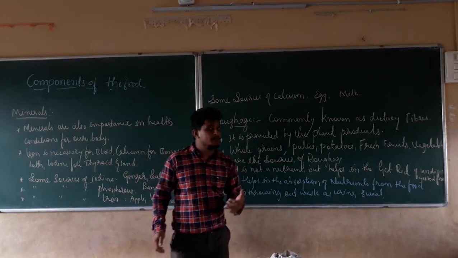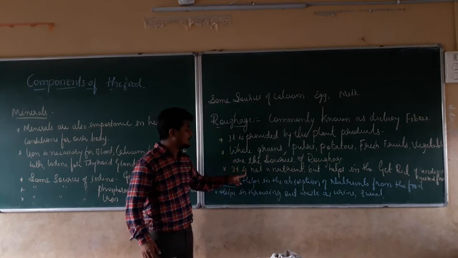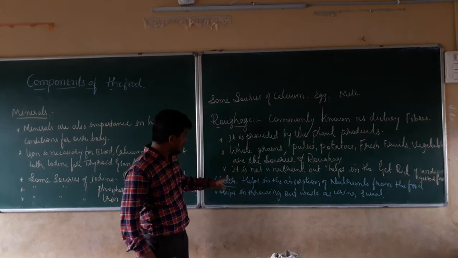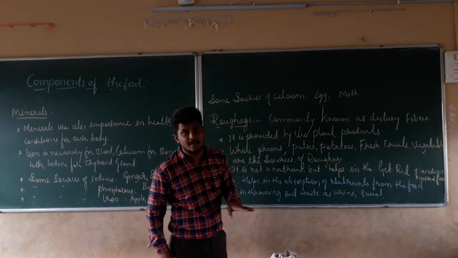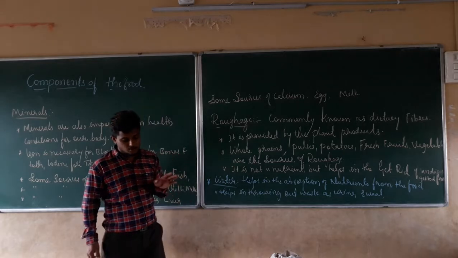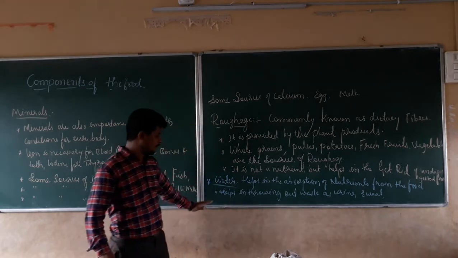Now, what is the work of dietary fiber? It is going to help us in the cleansing of undigested food. It helps us get rid of undigested food.